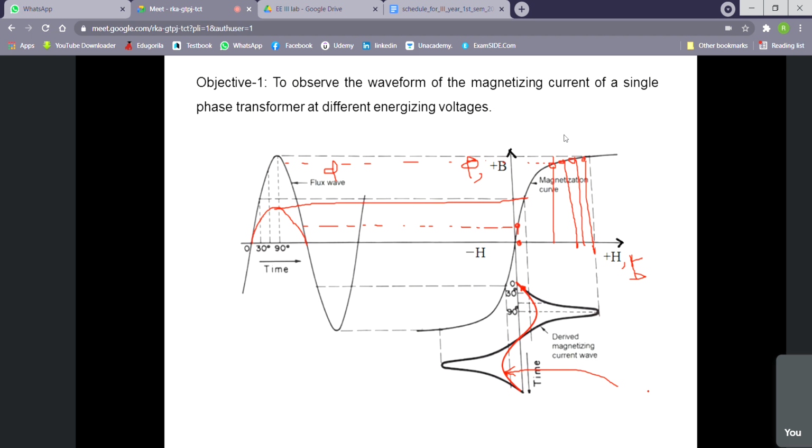That's why current will be peaky in nature, or there will be deformation in the current waveform. But if we use a lower energizing voltage, the magnetic circuit will be in the linear zone, so the current induced will be proportional to the voltage given. In that case, current will remain sinusoidal. If you have not understood, then you can ask me.